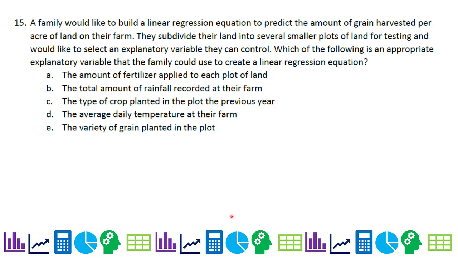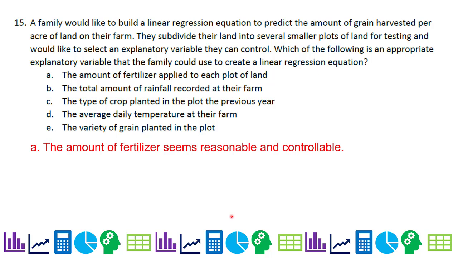Number 15. A family would like to build a linear regression equation to predict the amount of grain harvested per acre of land on their farm. They subdivide their land into several smaller plots of land for testing and would like to select an explanatory variable that they can control. Which of the following is an appropriate explanatory variable that the family could use to create a linear regression equation? Well, the first one, the amount of fertilizer, seems reasonable and controllable. You can control how much fertilizer you put on each plot. Then B, the total amount of rainfall. Well, unless you can do a rain dance, you can't really control that, all right?